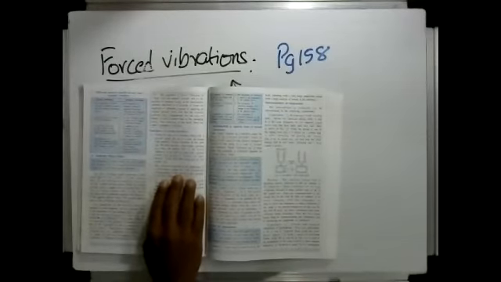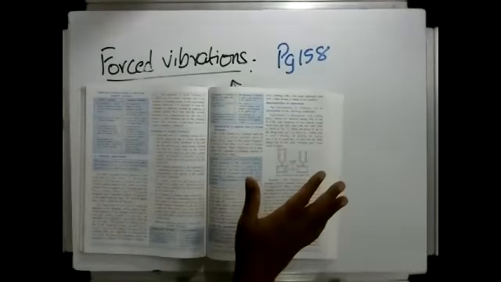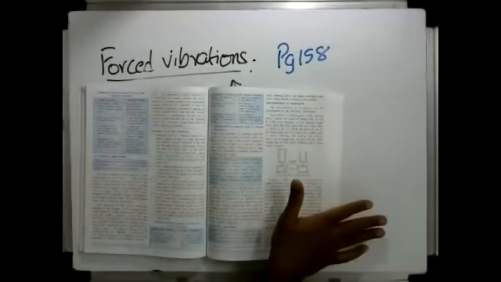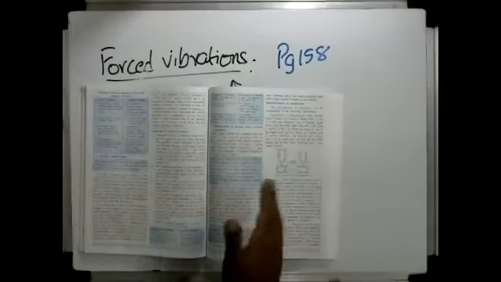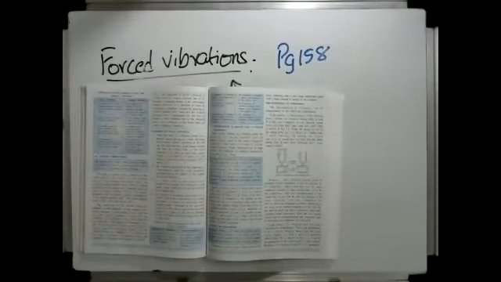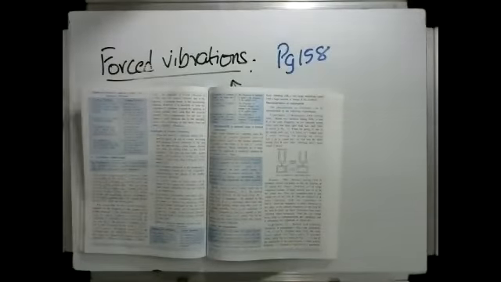The amplitude of forced vibrations of a body does not remain constant due to the presence of damping forces of the surrounding medium. However, it is possible to keep the amplitude of vibrations constant by applying an external periodic force such that the external periodic force compensates for the loss of energy in each vibration due to the damping forces. The vibrations of the body are then called sympathetic vibrations. Okay, so basically what happens is when you apply a driving force, the whiteboard or the object which you are forcing to vibrate now vibrates with what is known as sympathetic vibrations.